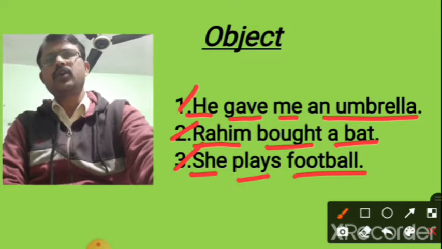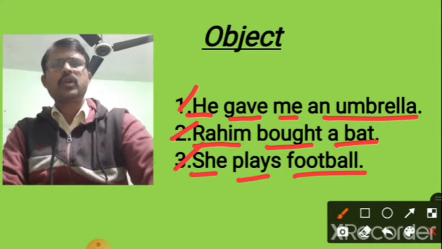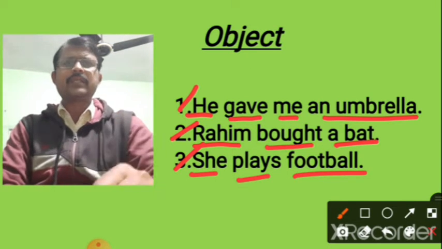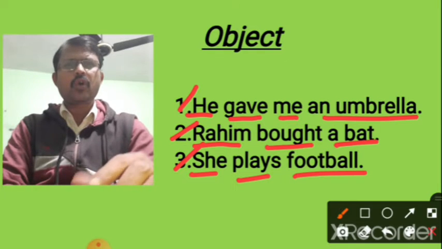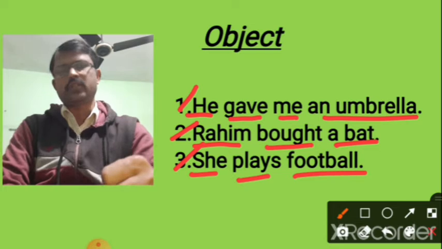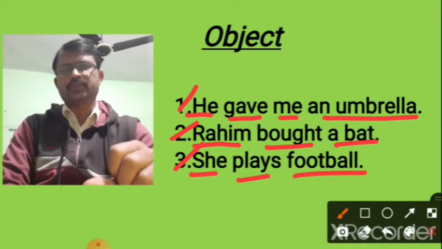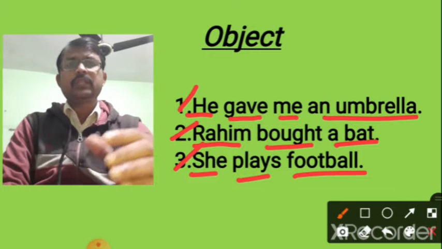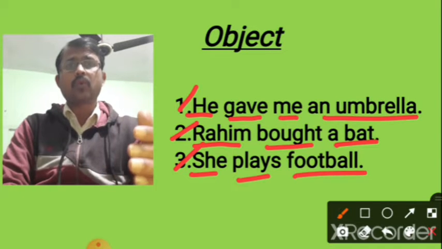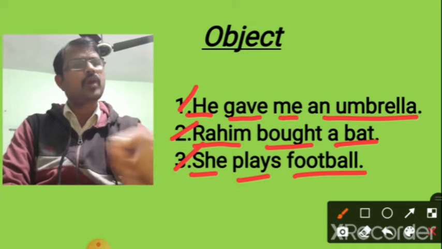So here football is the object. So object is a noun or its equivalent which receives the action, which is affected by the action. And if we ask question what or whom to the main verb, we will get object.